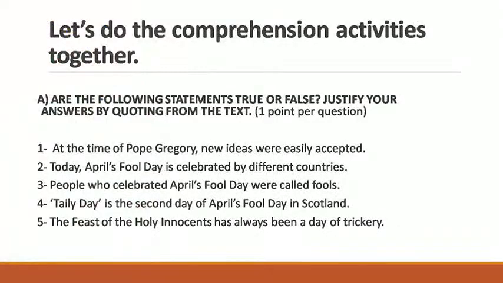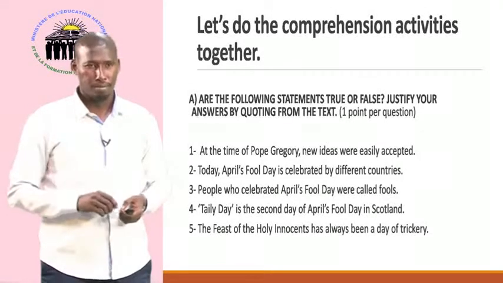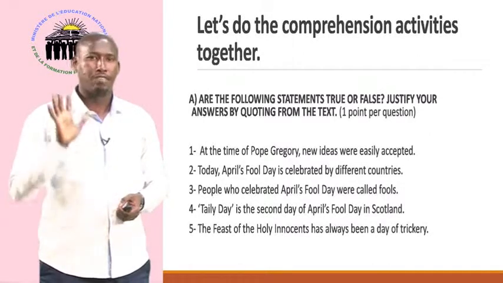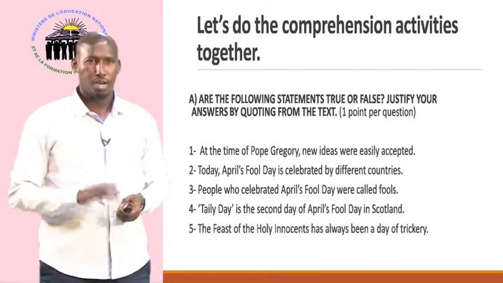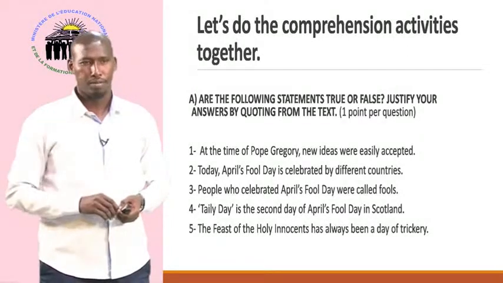As you can see, the first activity is true and false. The instruction given here is: are the following statements true or false? And you are asked also to justify your answer by quoting from the text. What you have to understand is that whether your answer is true or false, you have to justify both of them. In this activity, you have 5 statements, and you are asked to say whether these 5 statements are true or false.